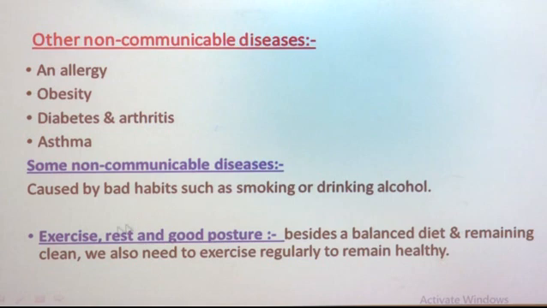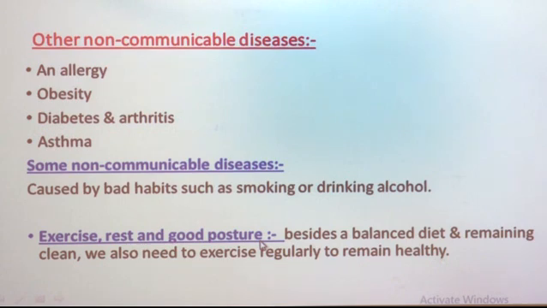Now, the next part of the topic is exercise, rest and good posture. Besides eating a balanced diet, we know that to remain healthy we need healthy food and all nutrients.